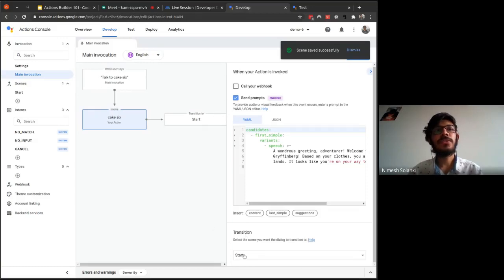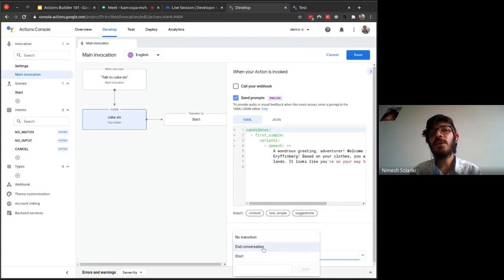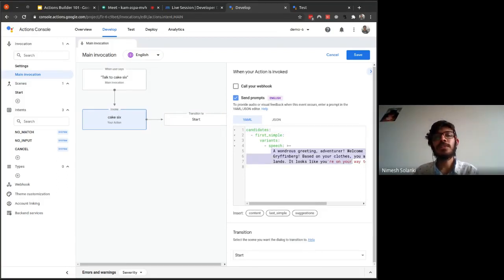So once the transition is set to start, make sure that the start won't be available for you. You will have to type it over here, start, and click add over here, so that start will be added. And make sure over here also it says transition to start. So once this particular prompt is sent to the user, it will transition to start. Start scene is a different scene which we'll be developing now. So moving on to the start scene.